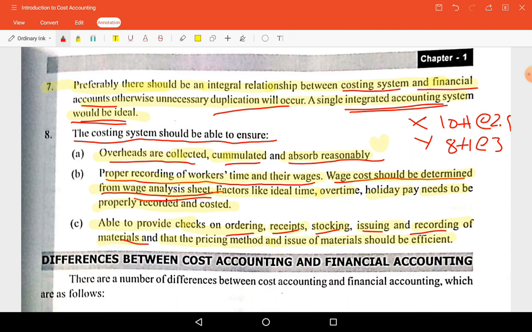And material handling systems and controlling the material through ABC analysis, weight analysis, just in time, these are different methods for controlling the inventory, and those all should be considered. And material pricing methods like FIFO, LIFO, weighted average, simple average, specific cost method, base stock method should be followed properly. Installing a good cost accounting system should consider these things.